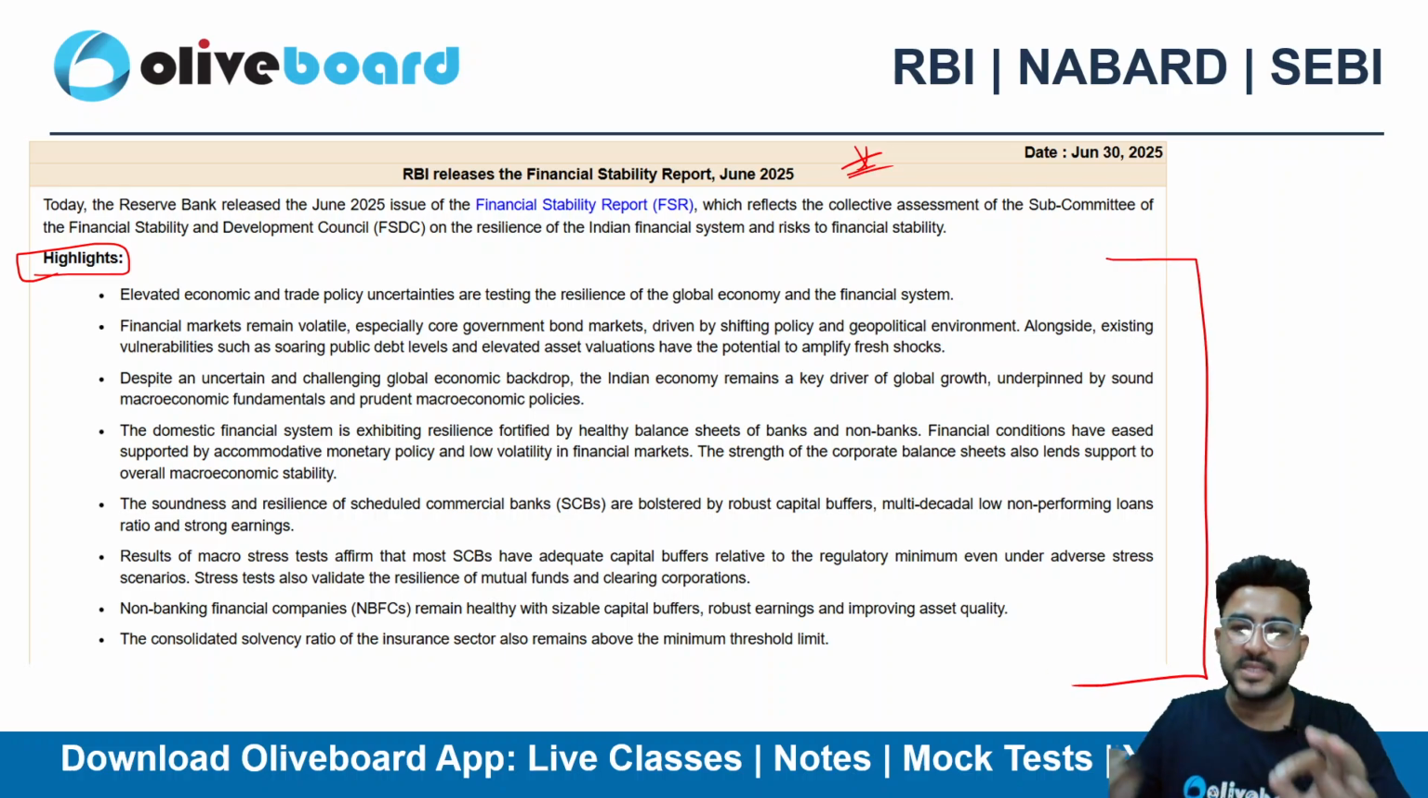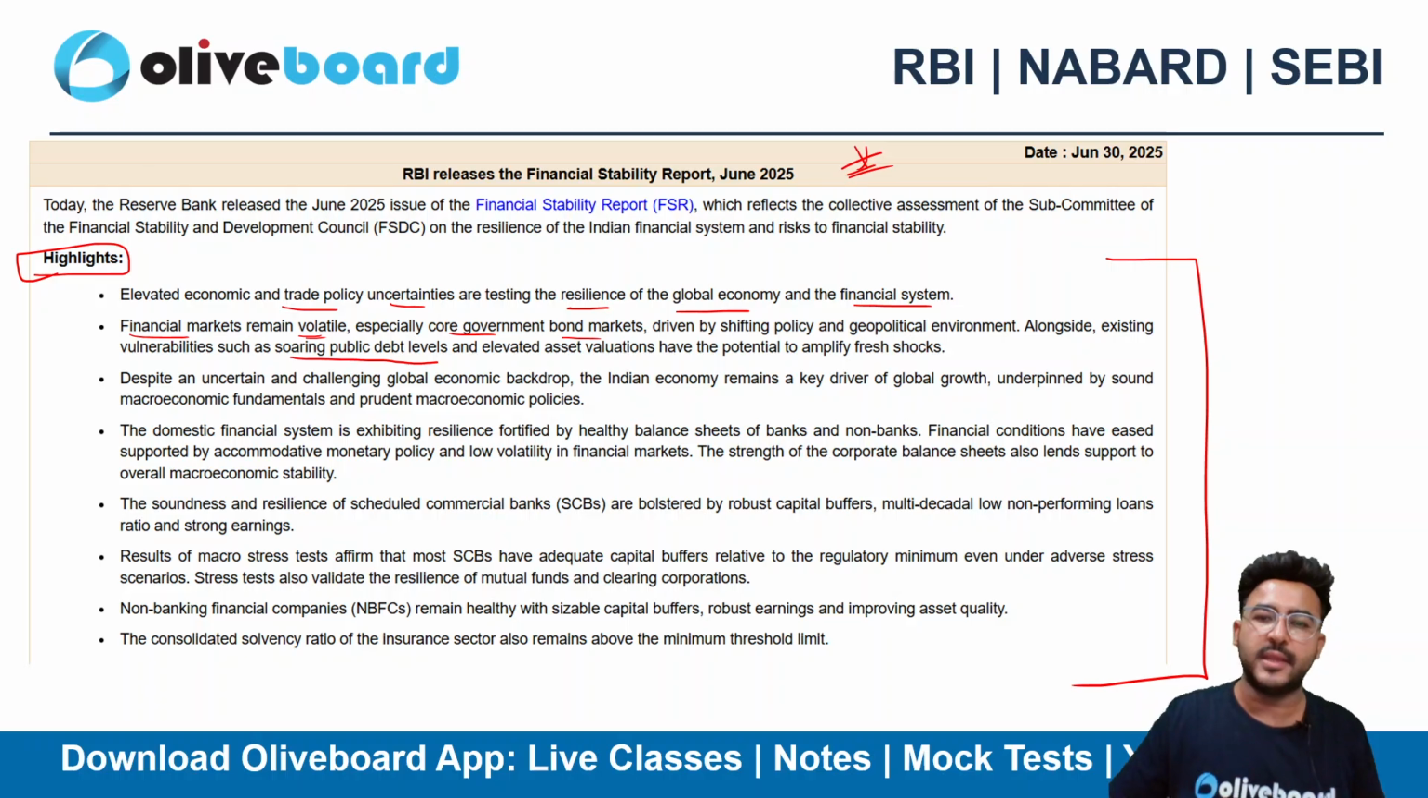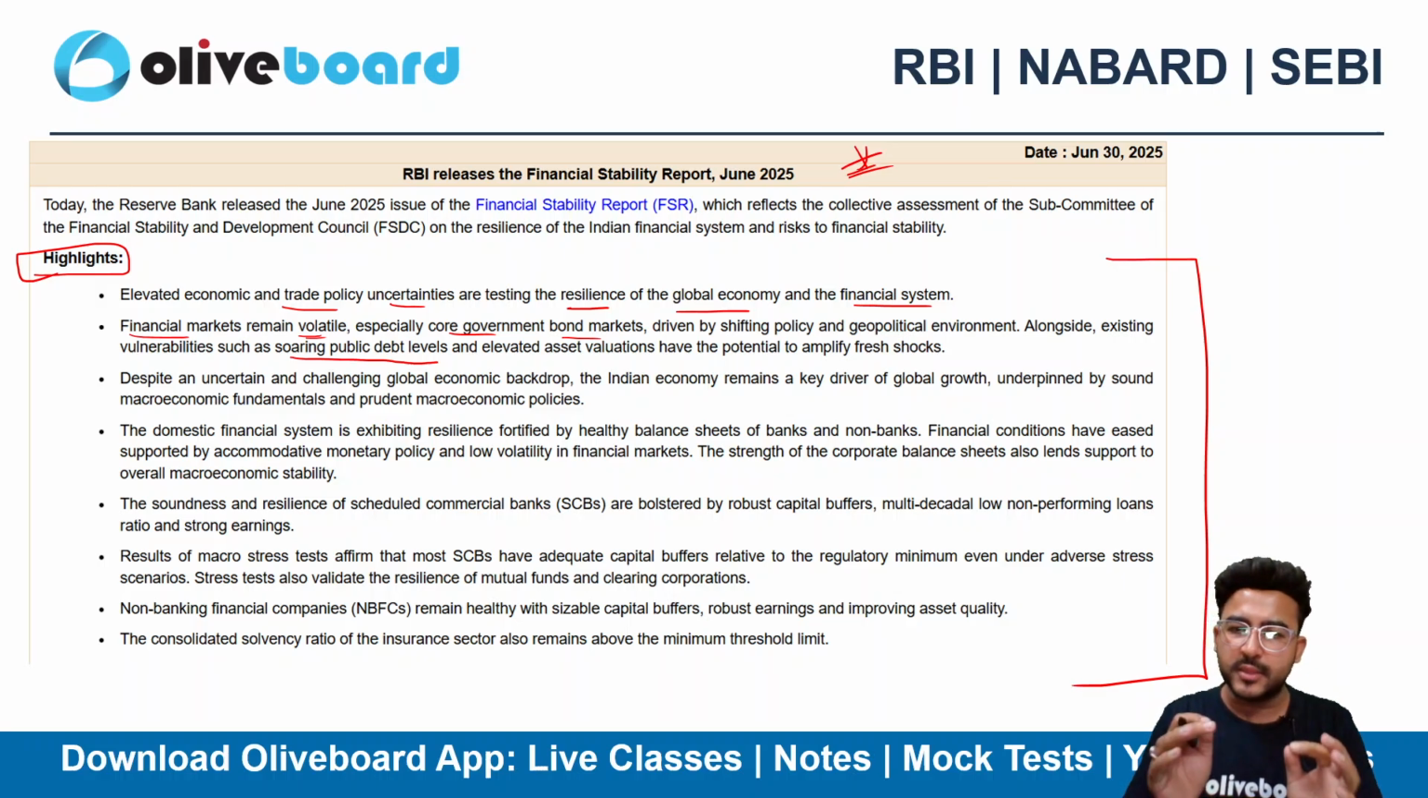You can see here major pointers from the RBI Financial Stability Report, like elevated economic and trade policy uncertainties are testing the resilience of the global economy and financial system. Financial market remains volatile, especially the core government bonds market, right? Alongside the existing vulnerabilities such as soaring public debt level. We all know that public debt level has increased quite a lot nowadays, not just for India but for all the countries, right? So here you can find all the keywords, all the core highlights from this report. Later on you can read these core highlights as well. First, let's cover Financial Stability Report in a very detailed manner.